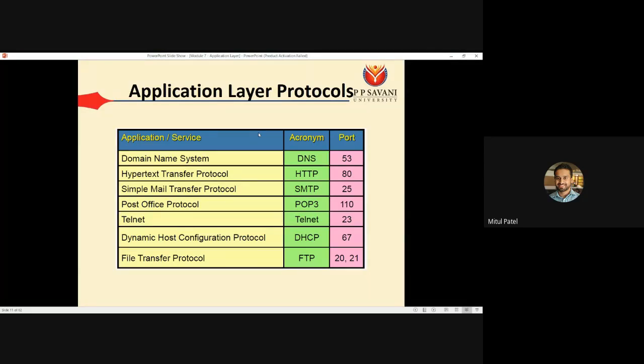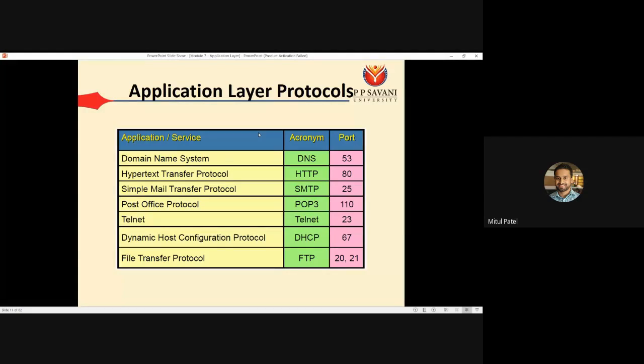We are going to start the application layer protocols. As I have stated, to perform the communications at the applications, we require the protocol that will take the data from the user and create the packet. Same way at the server side, it will fetch the data from the server and provide to the client.